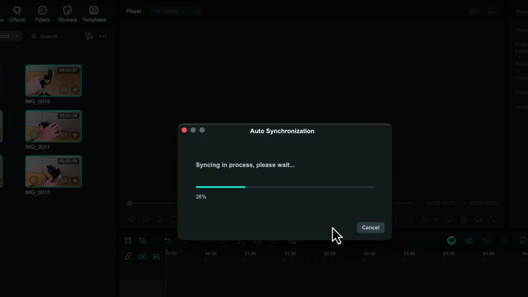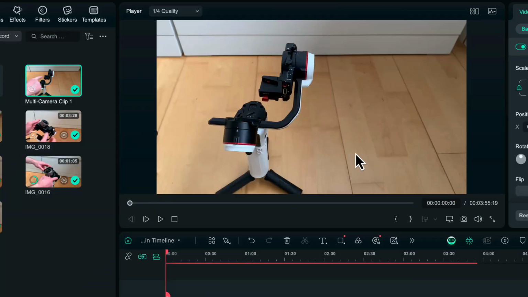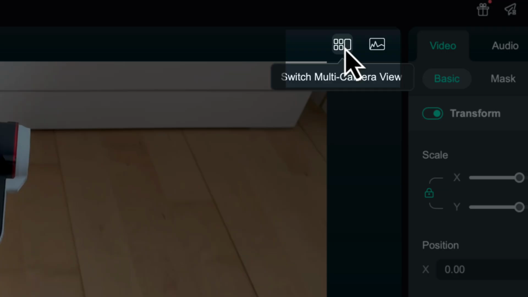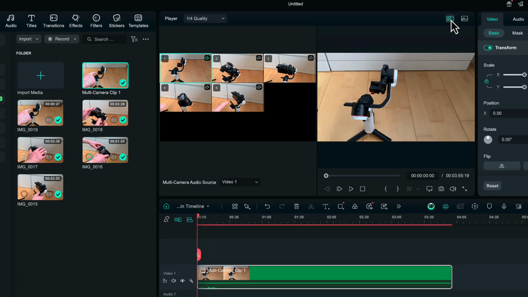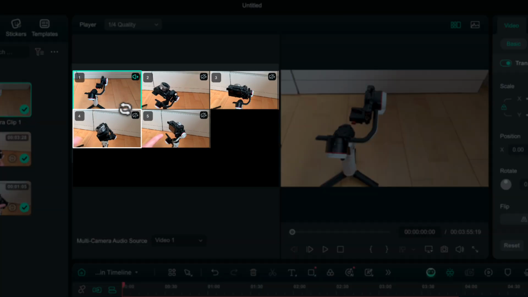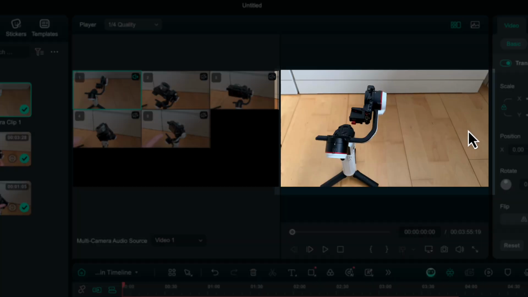So this is going to do the AI magic with the syncing, and it's going to take a few moments. Once it's complete, click the icon right at the top here to switch to multi-camera view. Once you do that, you can see your source clips on the left hand side for the actual 5 clips, and then you also have your main viewer for the timeline here.